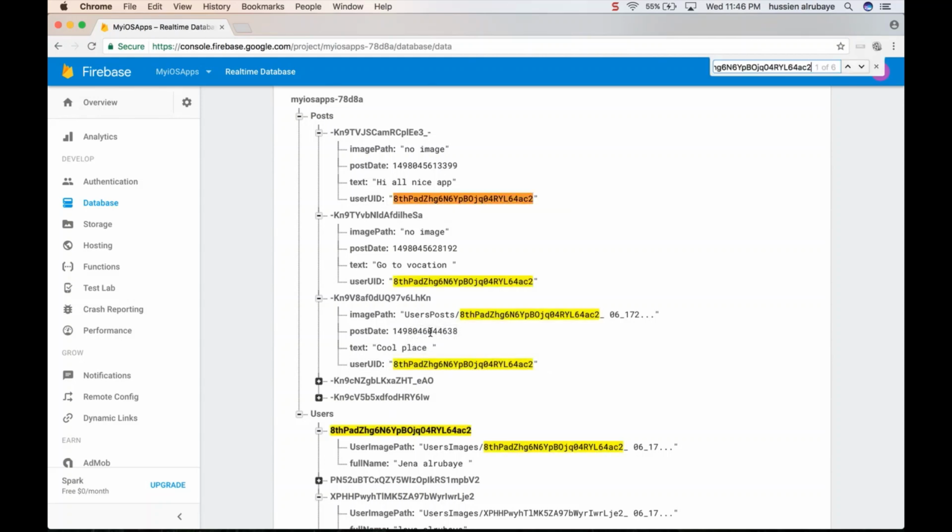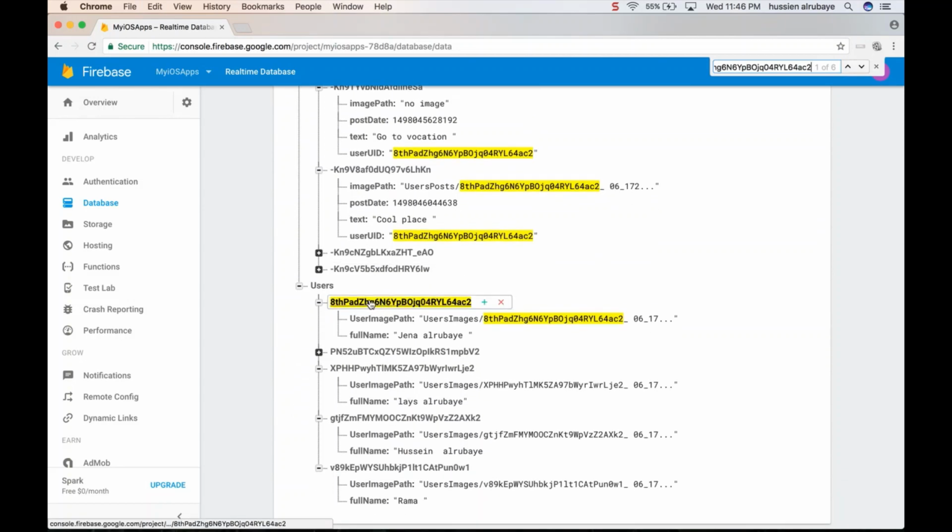If you just search for the user who did the post, you will see a node named with that user's ID in the folder named users. And this node has an image path and a full name path. So using the user ID, I could get the image of the person and the full name of the person by calling users for the child node ID. Then inside I could see both of these.